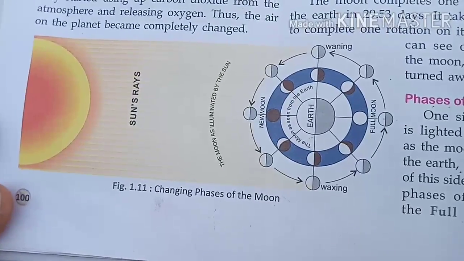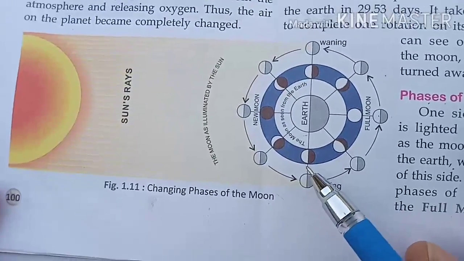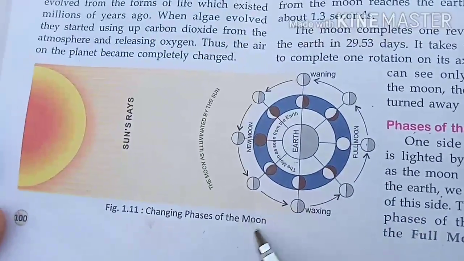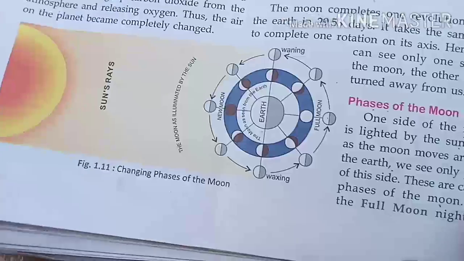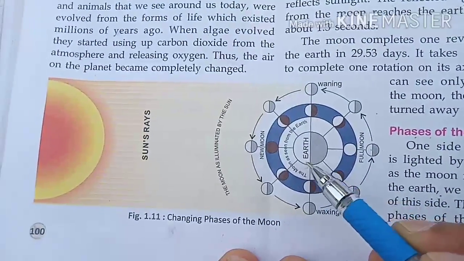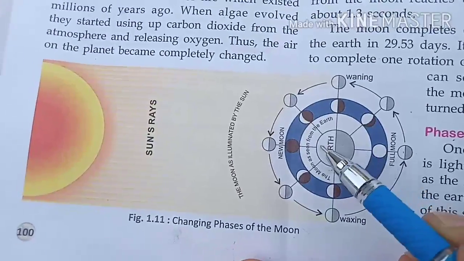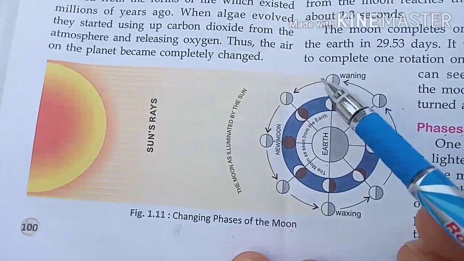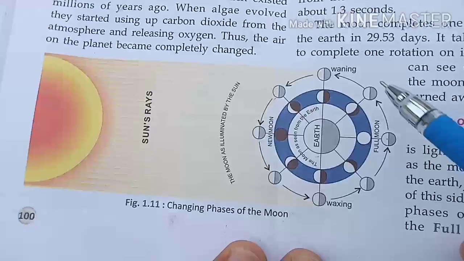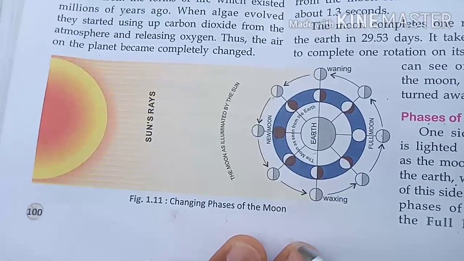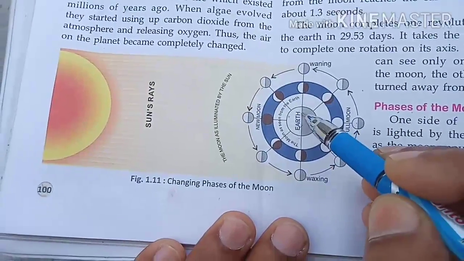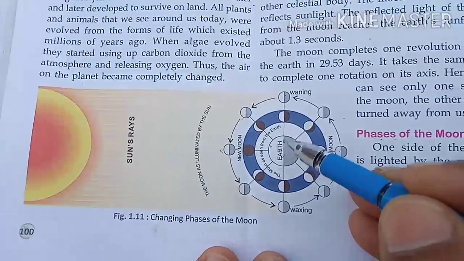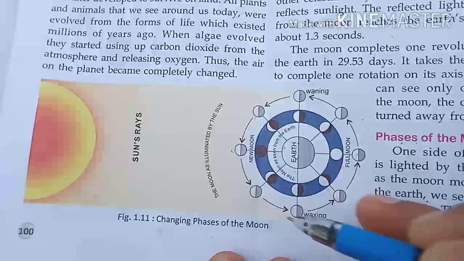Now, we can understand the phases of the moon by considering this figure. In this figure, this is the structure. We can consider it as the earth, and these are the structures of the moon. The moon is revolving around the earth while rotating on its own axis.